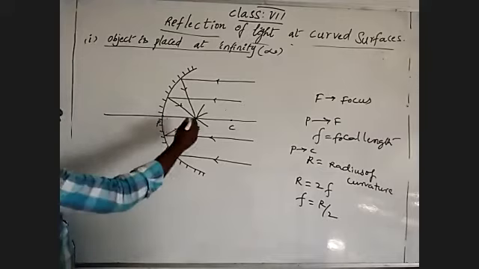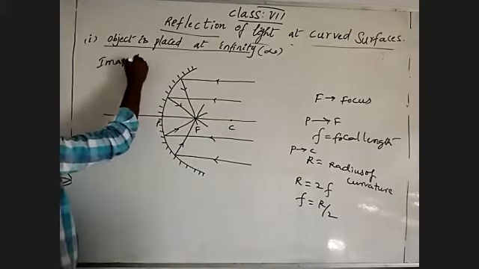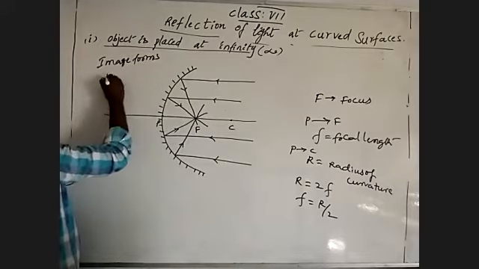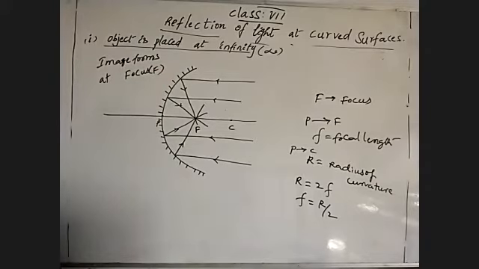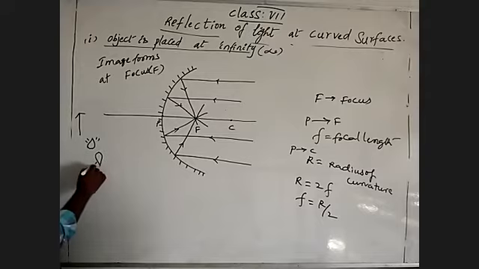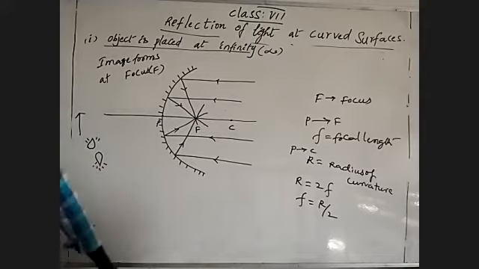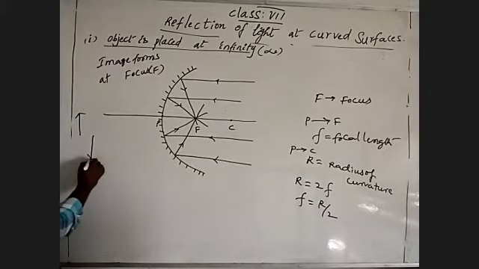So when the object is at infinity, the image forms at the focus. How is it forming? Suppose the object is an arrow mark, or imagine the object is a flame. It forms an inverted flame, meaning the arrow mark is reversed.